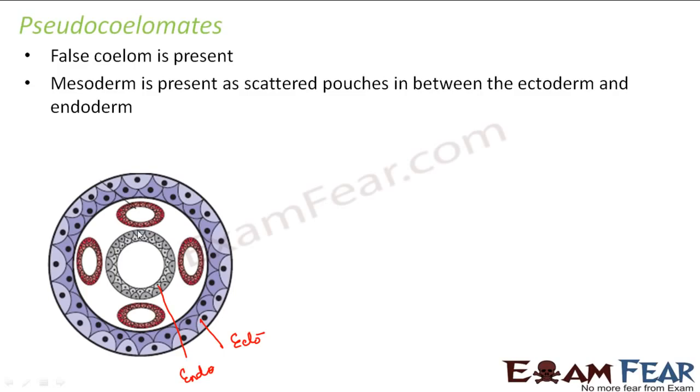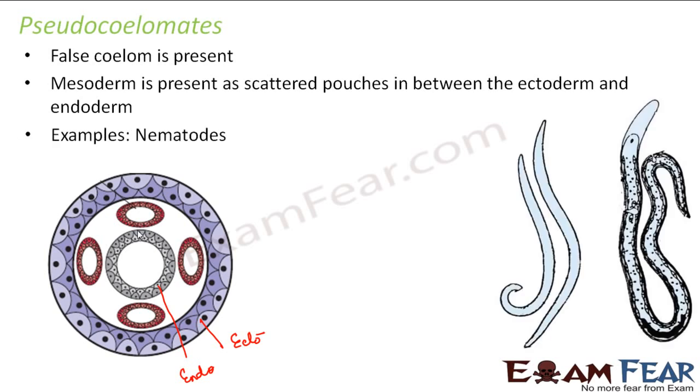Now in this case that complete lining is absent. However, a partial lining is present. Therefore the organs are present but they are not very well organized. They are somehow held loosely at their positions. So examples of animals which are pseudocoelomates are nematodes, where you have Ascaris and Wuchereria. They are all examples of pseudocoelomates where you do not have a true coelom but you have a coelom-like structure.